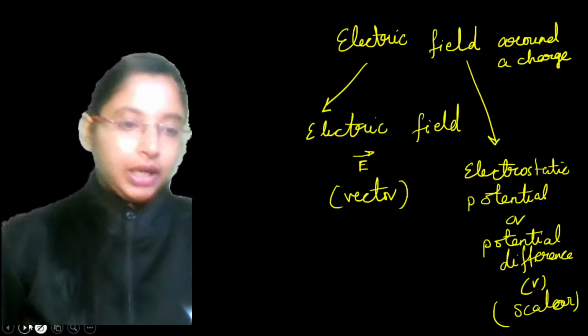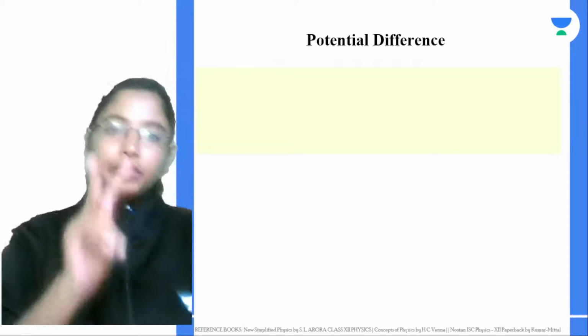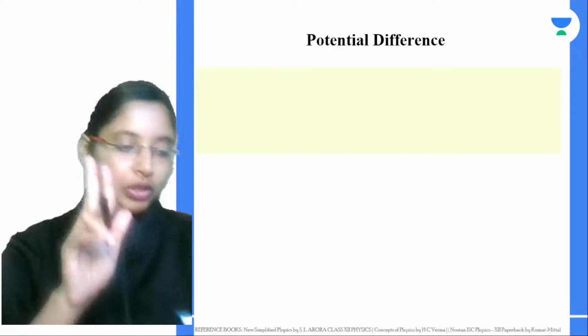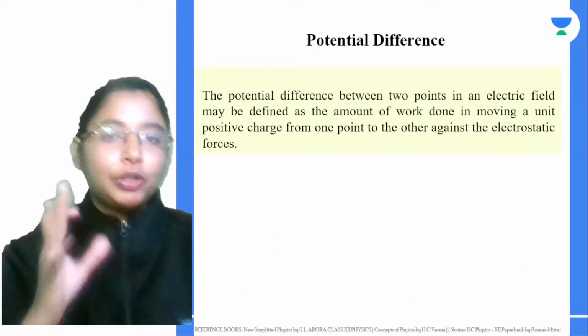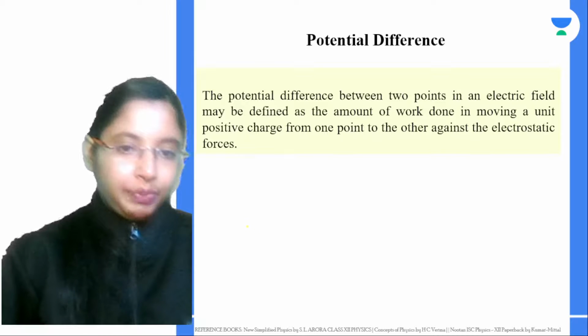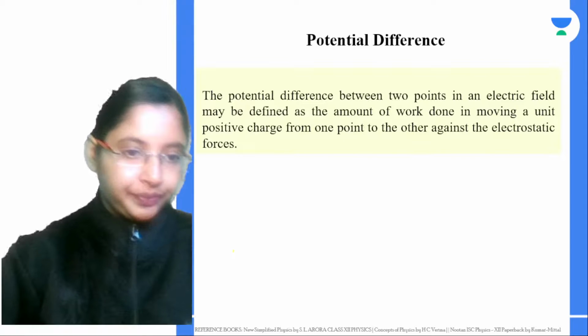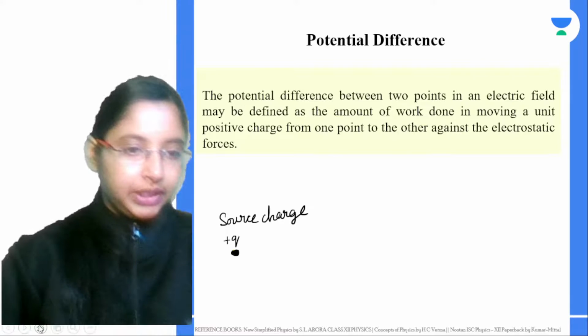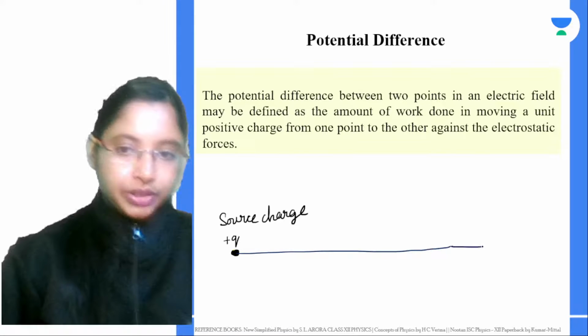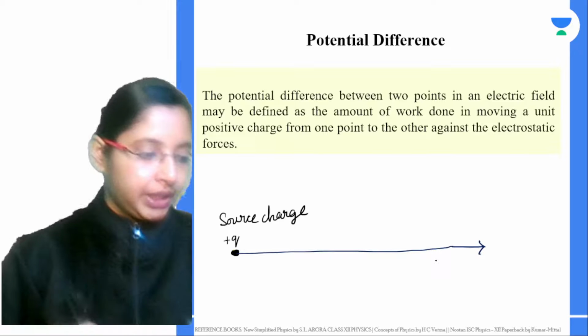Okay, now there are two different things you're going to learn. One is what is potential difference and what is electric potential. Both are the same with just a minor difference. Okay, the electric potential difference. So let's say you have a point charge over here. Let's say this is my source charge, and this is a positive charge. So the field lines will always be pointed radially outwards, correct? So this is the direction of the field line.